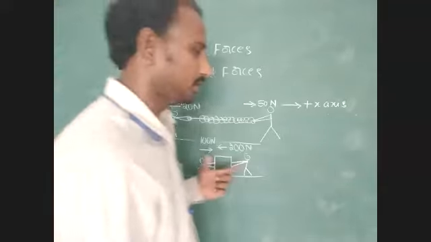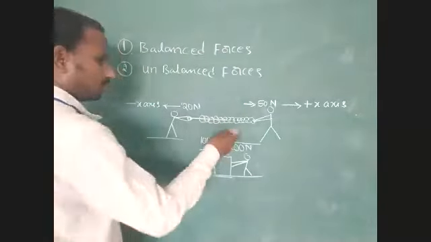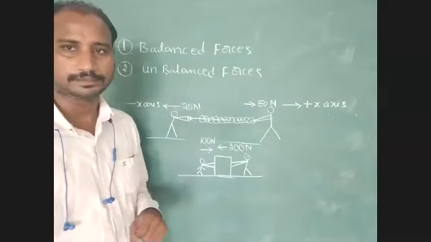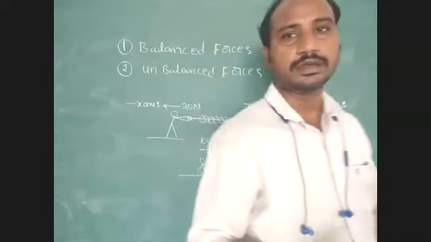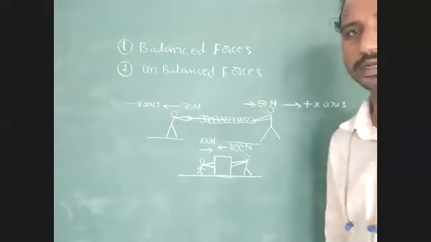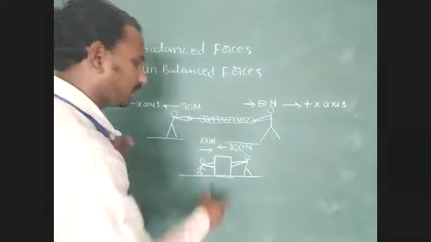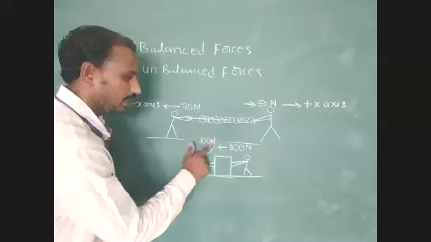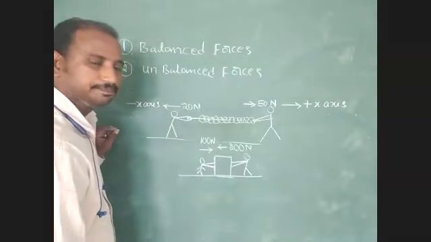In the before example we used pulling force; here we are using pushing force. Here, the two persons are pushing the body in opposite directions, one applying 100 Newton and the other applying 200 Newton.